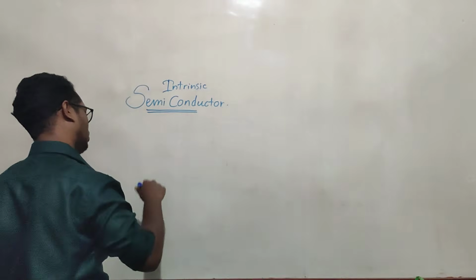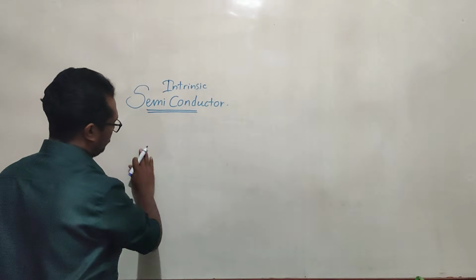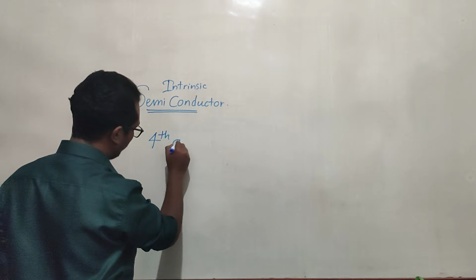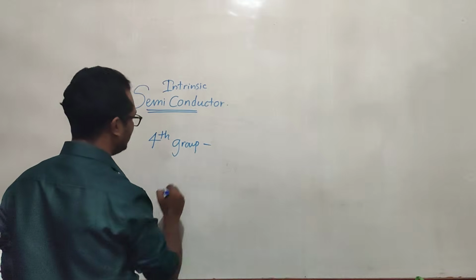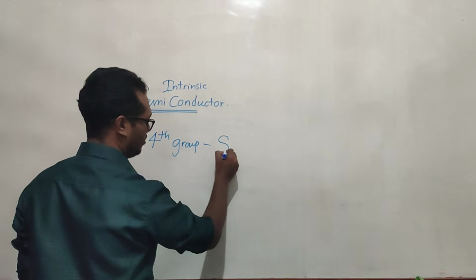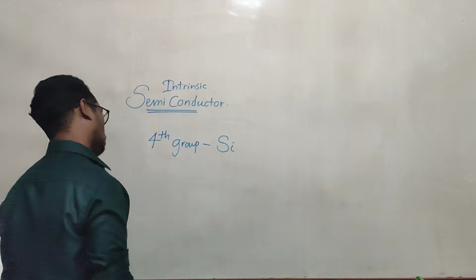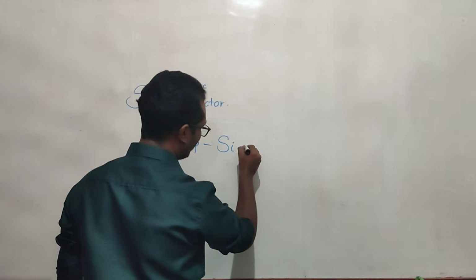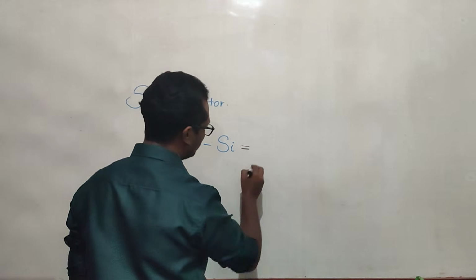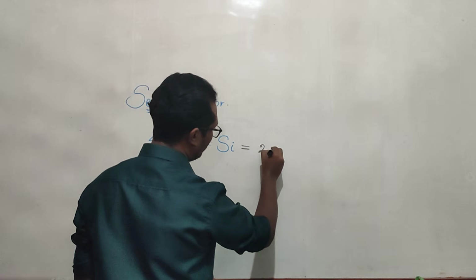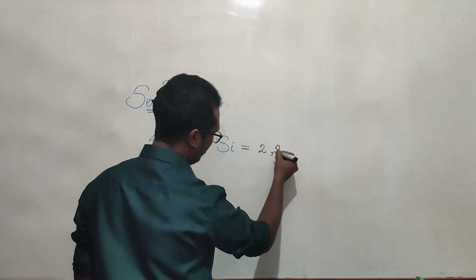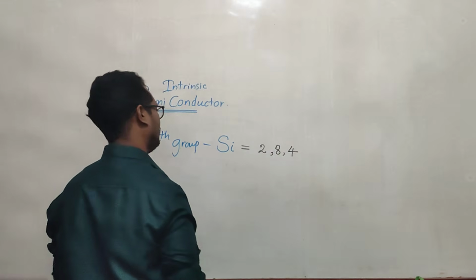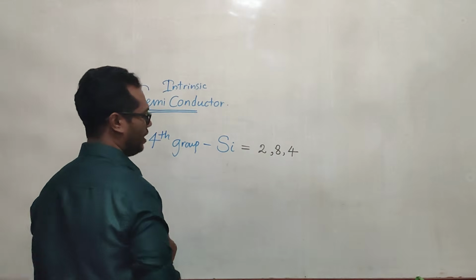Okay, come here. Usually we take a fourth group element, especially one element we call silicon. What is the electronic configuration for silicon? 2, 8, then 4.